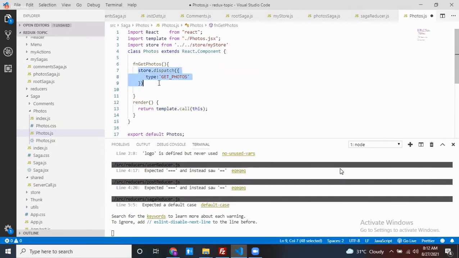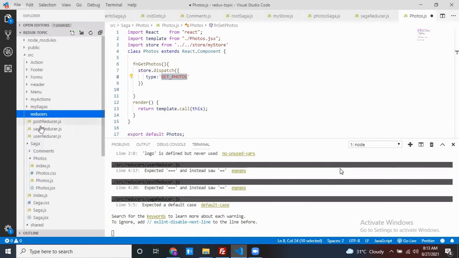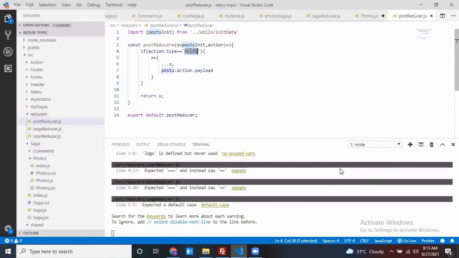The dispatch method is used for reducers as well as to call your Saga function, so this one goes to the reducer also. But inside, the code will not execute. Why? Because this type is get photos, but inside the reducers, if you observe, in the post reducer my type is post.